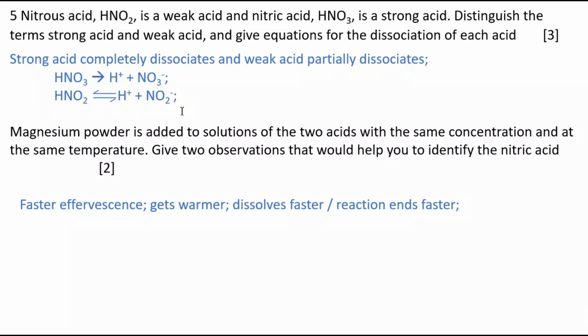3 marks. And when my magnesium powder is added, the strong acid, the nitric acid, will give you faster effervescence, faster bubbling. It's going to give off more heat, it's going to get warmer. And the reaction will be faster. The magnesium will dissolve faster or the reaction ends faster. Any 2 from 3. That's it.